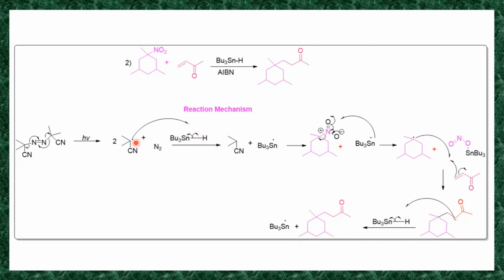So this carbon radical takes hydrogen from this tributyltin. This hydrogen radical reacts with your carbon radical and forms a bond with it. So it generates this neutral molecule, and after the homolysis, it generates tributyltin radical. So here is your tributyltin radical.